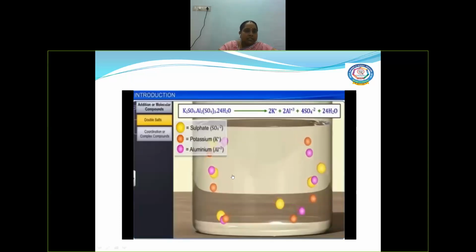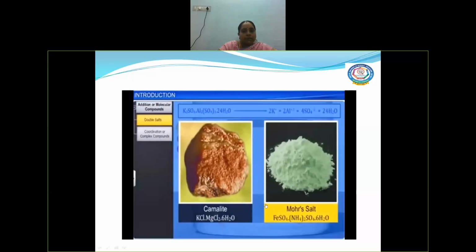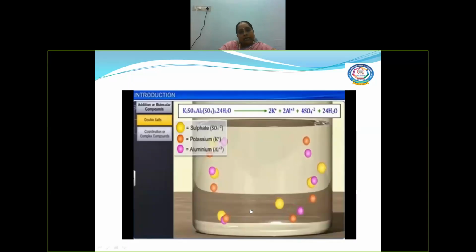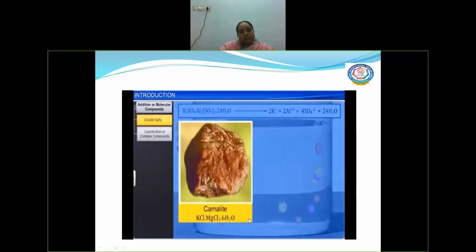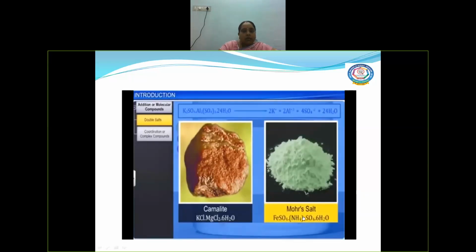And the next examples, other examples of double salt. Also we have, one is carnallite and the other one is Mohr's salt. So carnallite is nothing but a complex of KCl and MgCl2. That means potassium chloride and magnesium chloride. Whereas the other example is Mohr's salt, which is shortly called FAS, ferrous ammonium sulfate. Okay, so these are also some other examples of double salt.